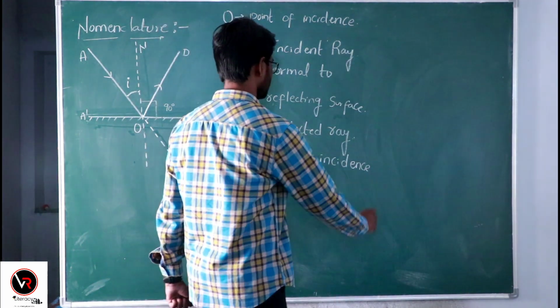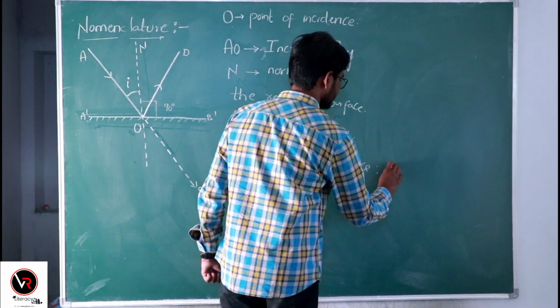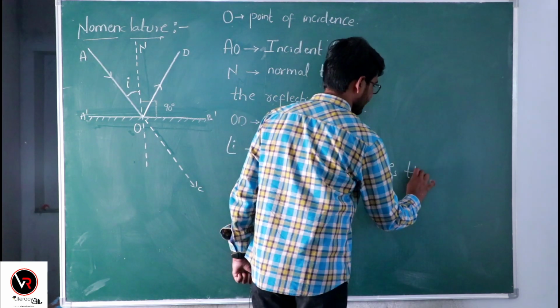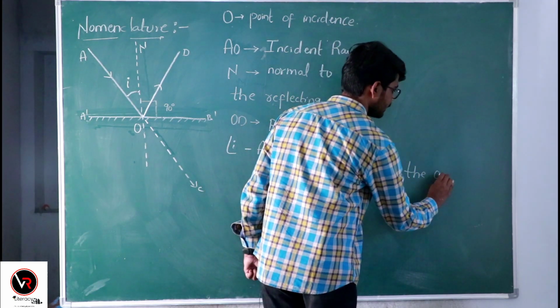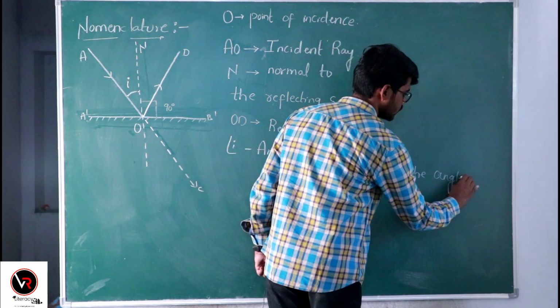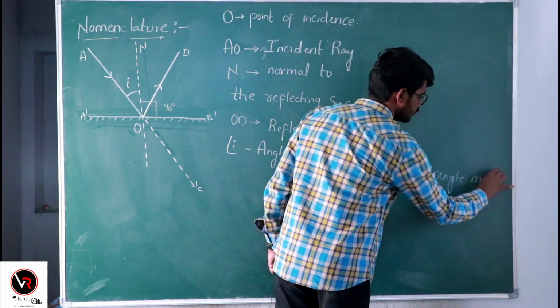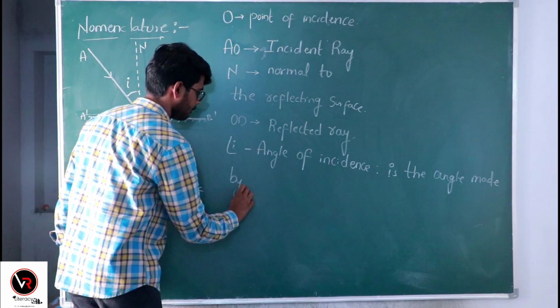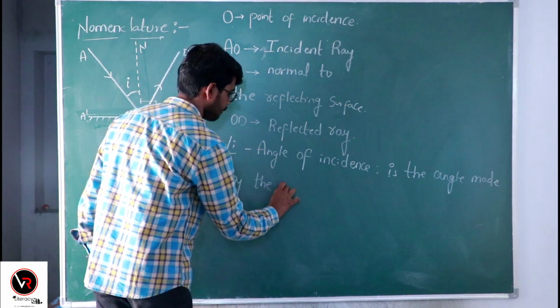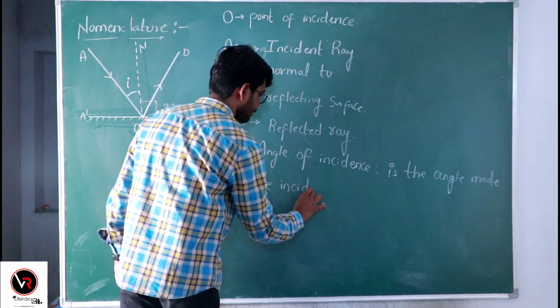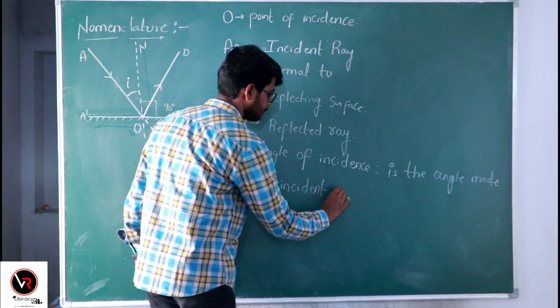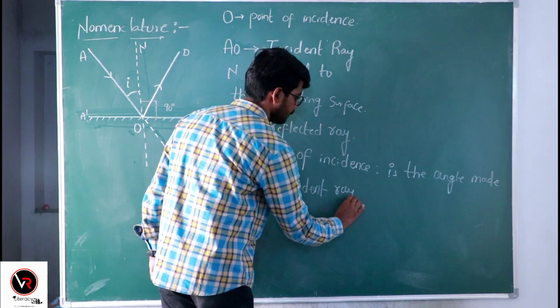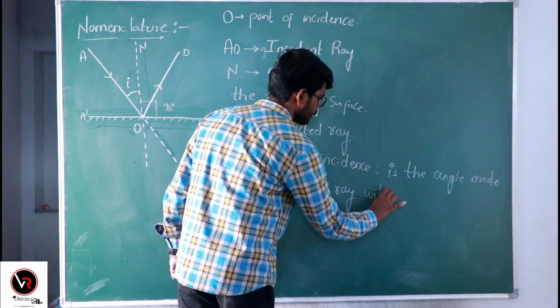So what is this? The angle of incidence is the angle made by the incident ray with the normal.